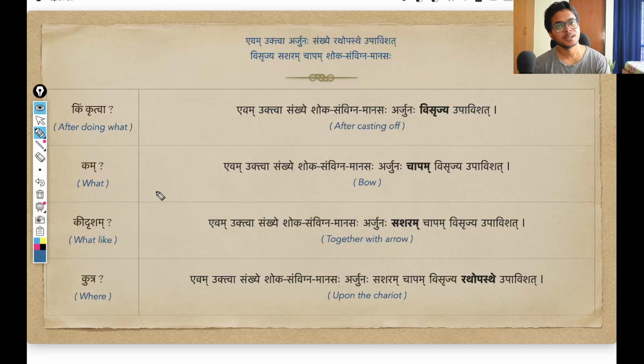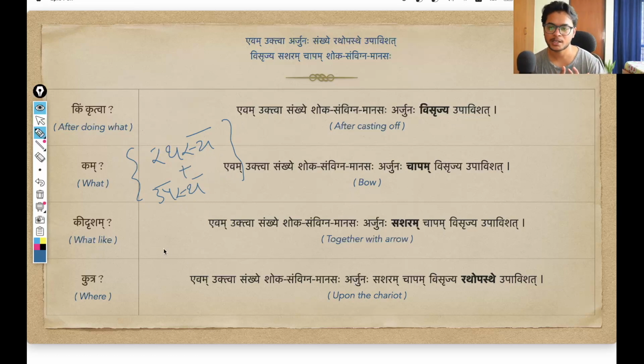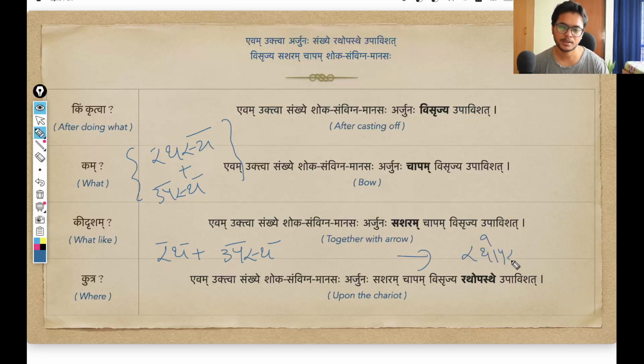And since I want to say rath ke upar, that is, situated upon the chariot, since I want to convey this, rathasya upastha. Since this is the implied meaning here, when we make a samas, as we have already covered before, we add the words in their base state, the pratipadik state. So rath plus upastha, due to gunasandhi, the resultant word becomes rathopastha.